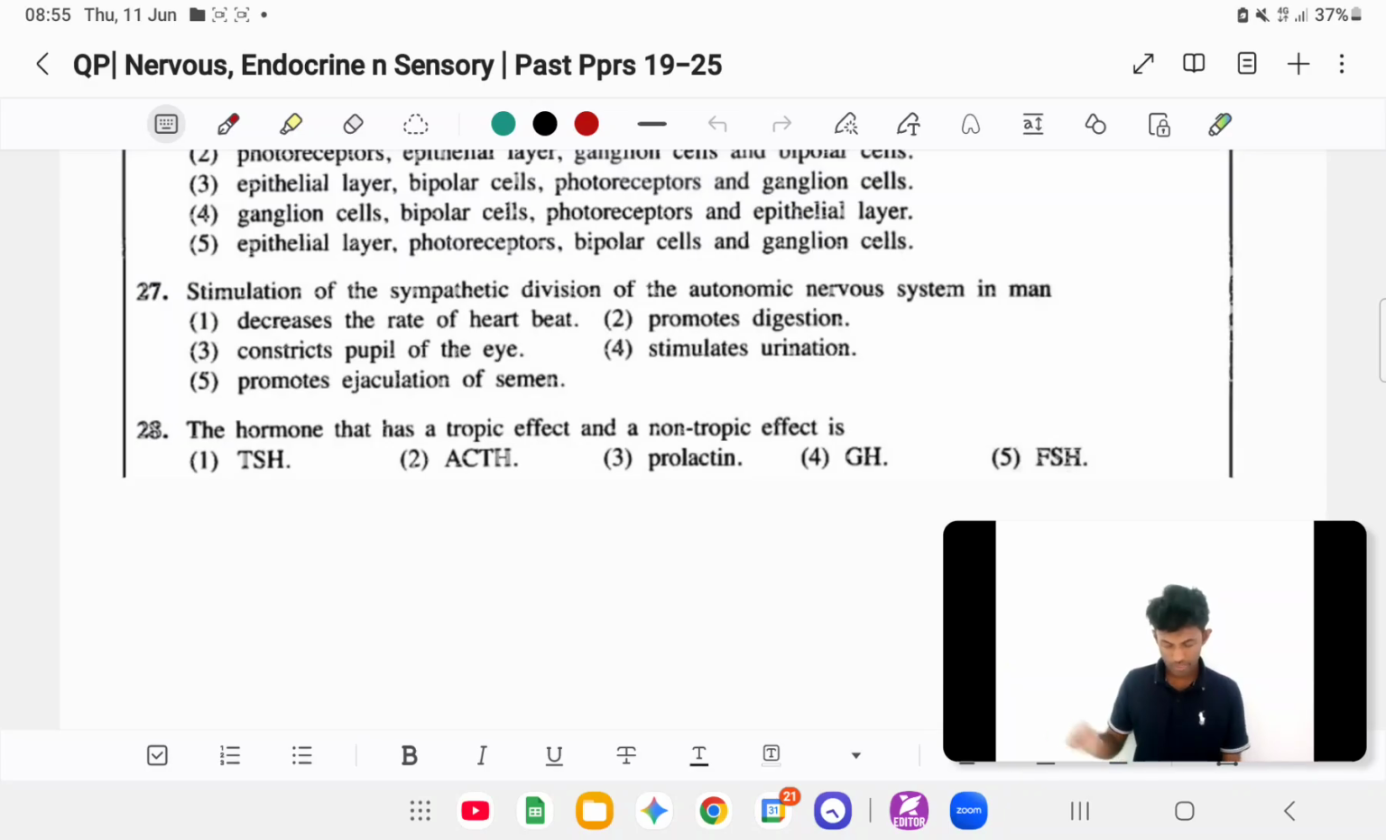Promotes digestion? No, it doesn't promote, it inhibits digestion. You don't feel hungry. Constrict pupil of the eye? No, it should dilate the pupil of the eye. Stimulates urination? No, that doesn't fit. Promotes ejaculation of semen. This one is a little different. Ejaculation of semen goes under the sympathetic nervous system. It creates an emergency situation, a fight or flight response there. So the fifth one is the answer.